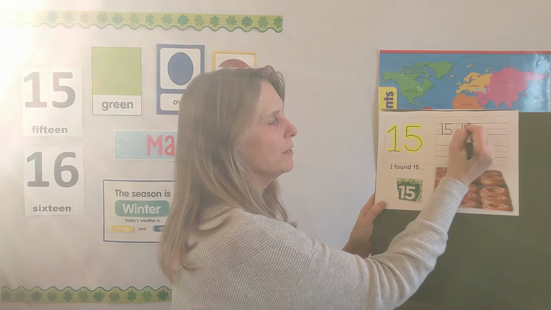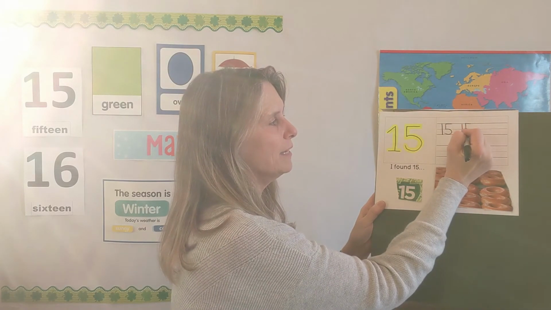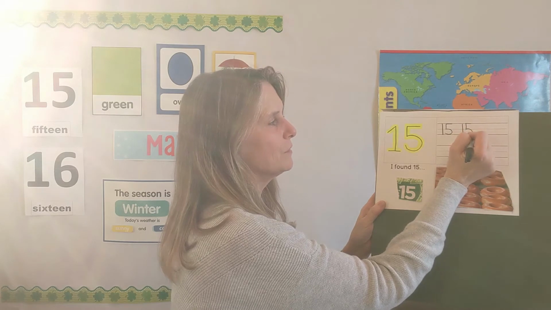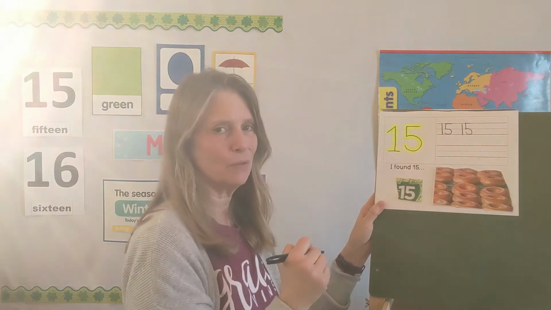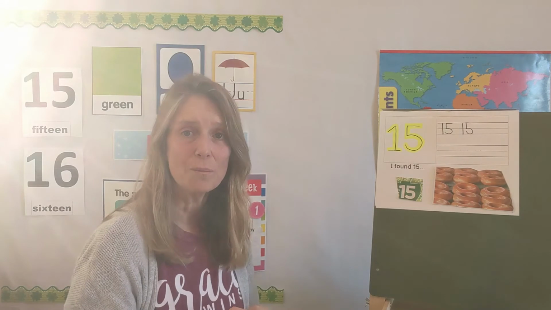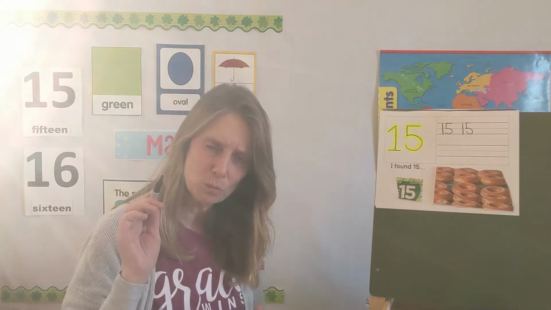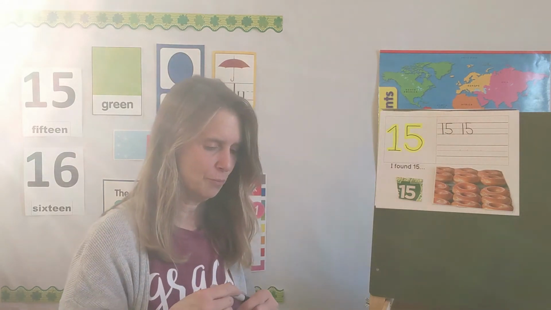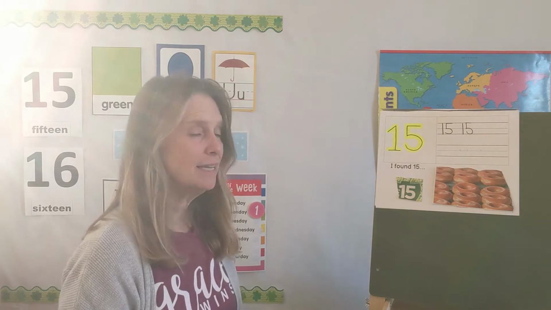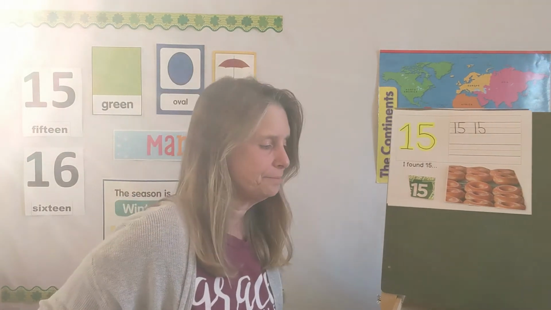The 5 comes across the top, goes down to the dotted line, and then we curve around and make most of a circle. Again, that's a hard one, so don't be discouraged if you're having trouble with the 5. You will get better the more that you practice it. That is it for our numbers and our letters today.